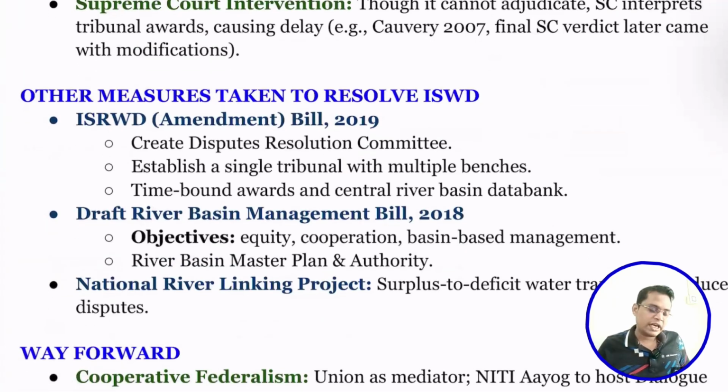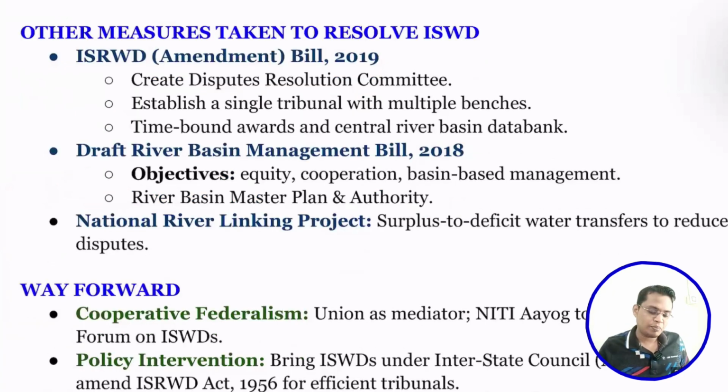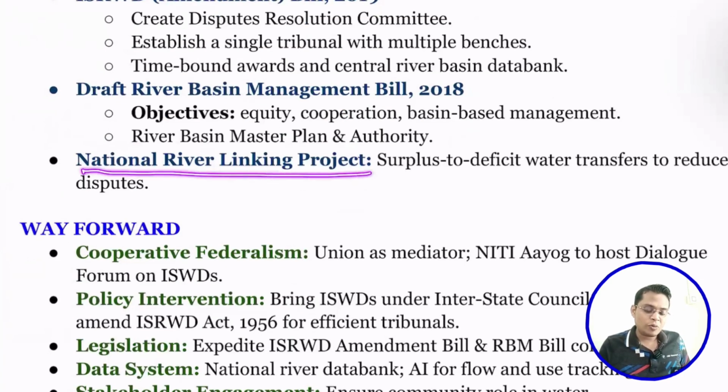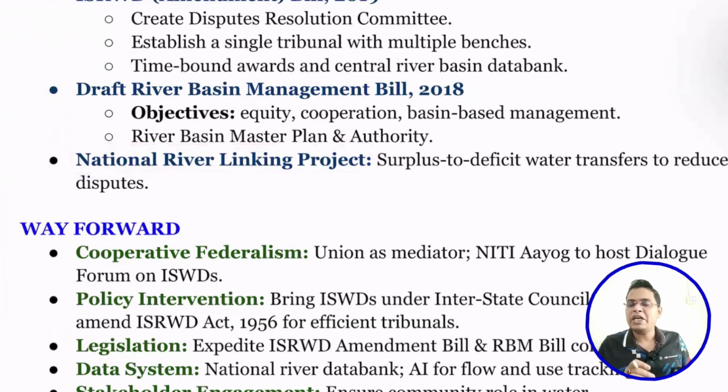To solve this, the state governments and the Union government have taken a lot of steps. For example, the Interstate River Water Dispute Bill was introduced, but it lapsed. Next is the Draft River Basin Management Bill. It was also not able to pass. And recently, the government started a project called the National River Linking Project. So we are planning to link rivers having surplus water with rivers having deficit water, so that we can ensure water is available throughout the year.